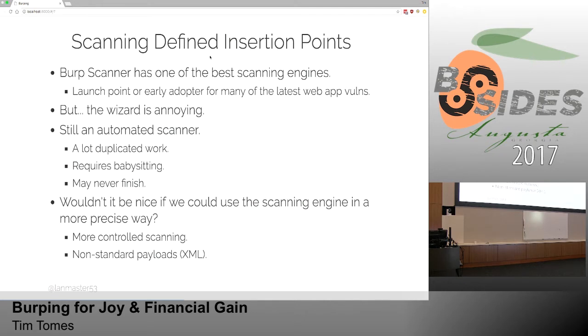So that's a problem. It also requires babysitting. Anybody that's used an automated scanner knows you've got to sit there and make sure that it stays logged in, right? That it doesn't log out of the application and result in a ton of false positives, right? It requires babysitting like any other scanner does.